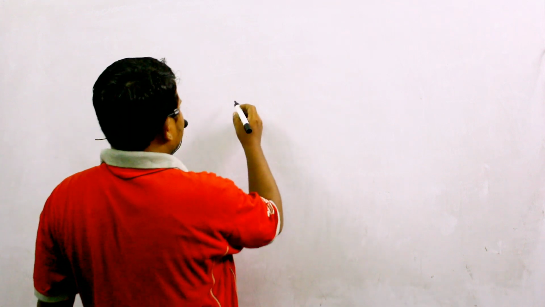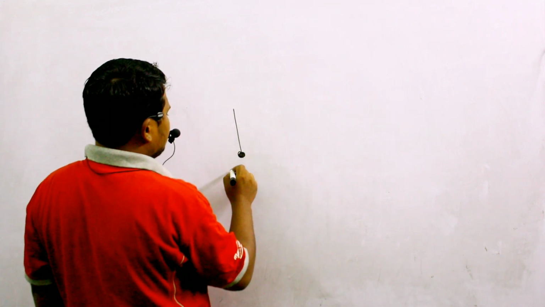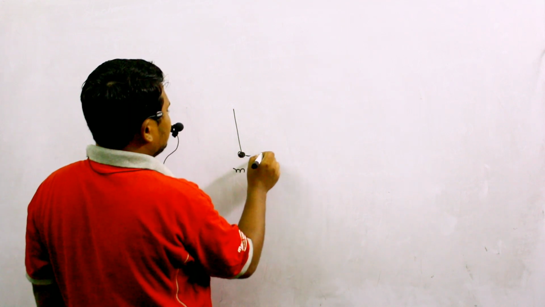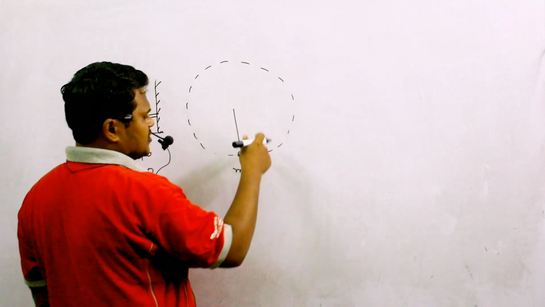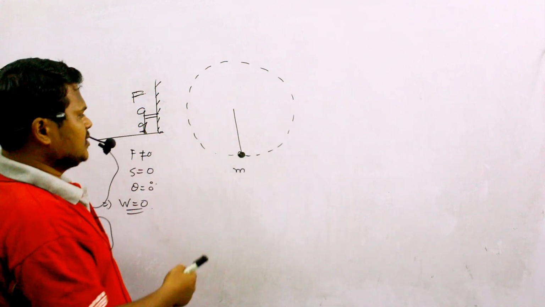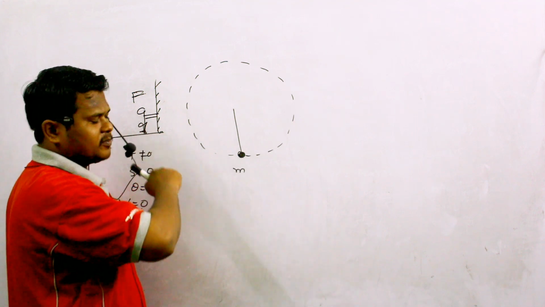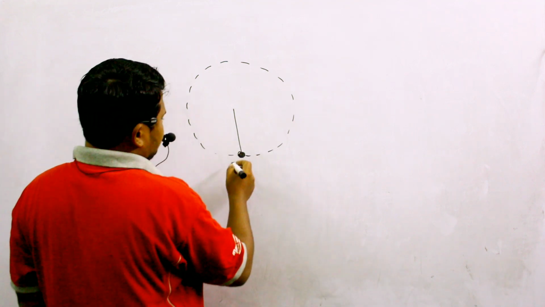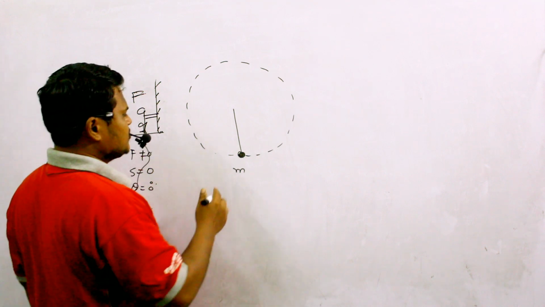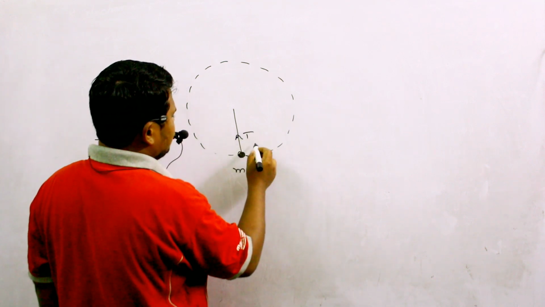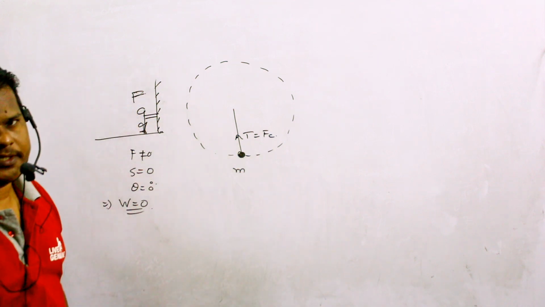Similarly, for example, if I am tying a mass of m to a string and it is moved in a horizontal circle like this, this string is making this bob move in a circular path. This bob is able to move in a horizontal circle because of a force which is called tension, and this tension will behave like centripetal force in this condition.